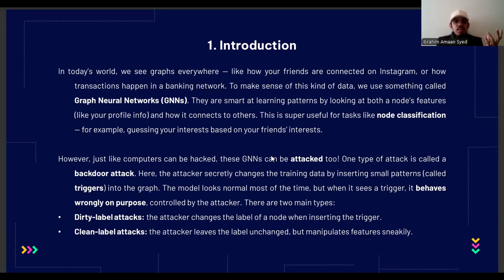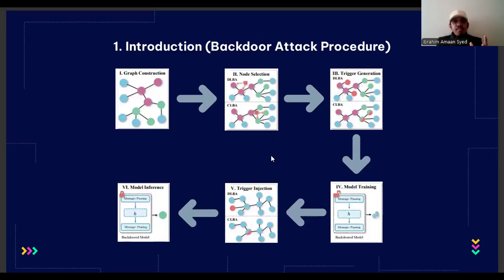Okay, let's begin by understanding how a backdoor attack works. There are two types of backdoor attacks, like I said before: dirty label and clean label. In a backdoor attack, the attacker basically has a graph construction.